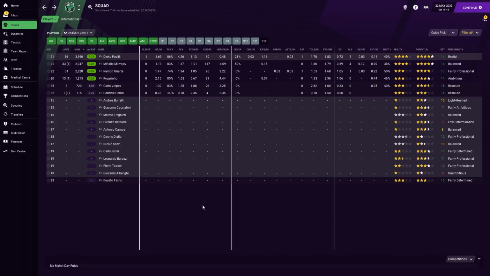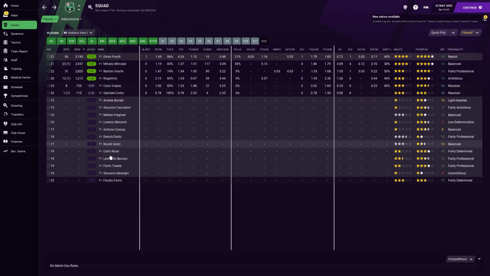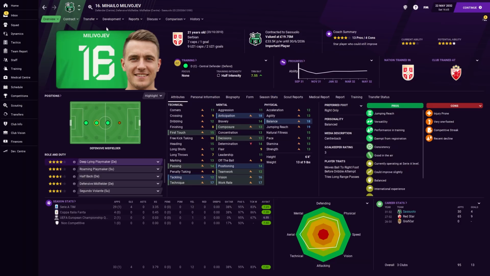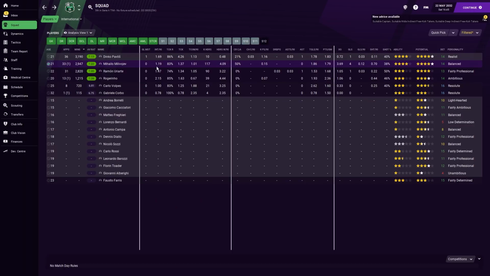And some of these guys aren't actually centre-backs. So Florin Toda is not really... I mean, he could play there, but he has terrible heading. And he's also joining Spal, apparently. So there's that. So minutes overall, this is where it really does start to become quite interesting. So Mila Voyev, now... we do have to be a little bit careful because he did play 3 games in midfield and actually played pretty well when he played there. He's done very solidly, essentially wherever he's played. So there is that. But you can see his interceptions is definitely worse than the others.